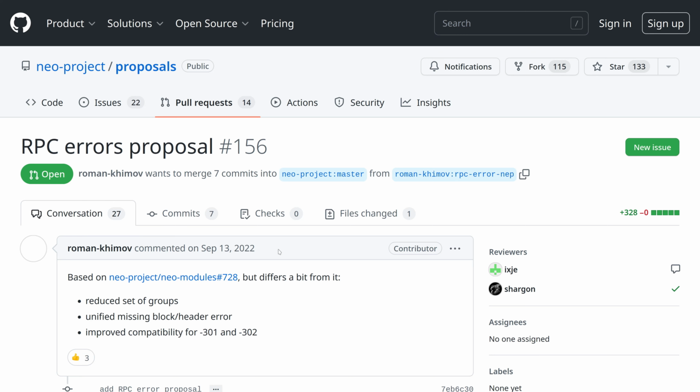Another thing that we are planning to do in the nearest future is implementing the changes for RPC error codes as they are outlined in this proposal. It was submitted earlier last year, and we think it's in a good shape. It doesn't require any changes, so it can be implemented right away, and that's what we are going to do in NeoGo, and we hope that C# node will follow, because this makes interaction with RPC more reliable and predictable for the apps, so it's good.